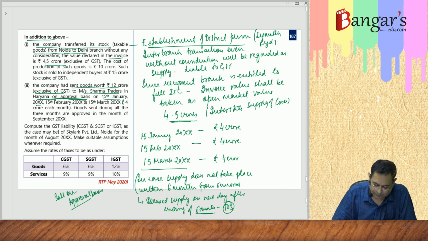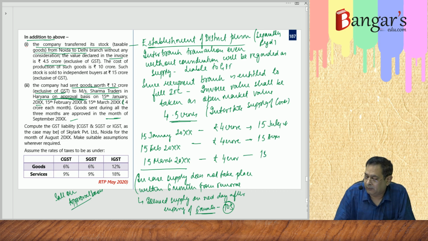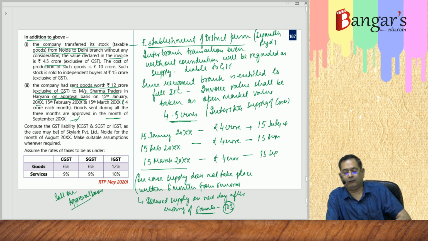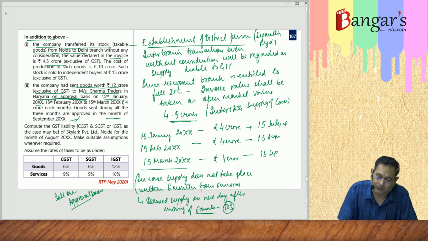So here, January, February, March, April, May, June, July. Here it takes place on 15th of July. The supply has already taken effect. And here it will be 15th of August. And in this case, it will be 15th September. Since the goods have been approved after 6 months, therefore you have to calculate the GST liability for the month of August.